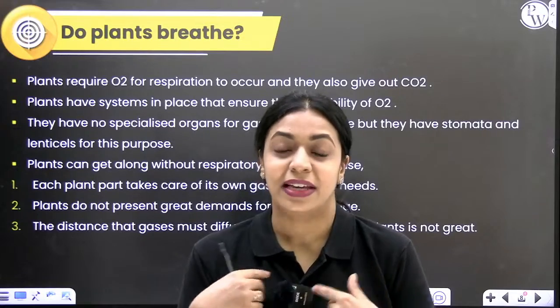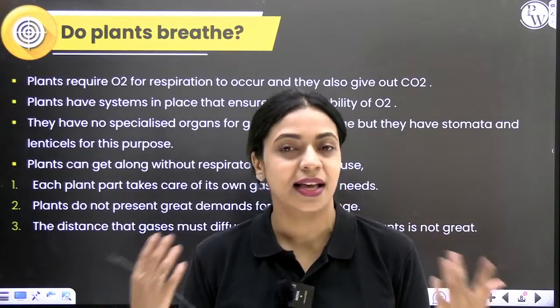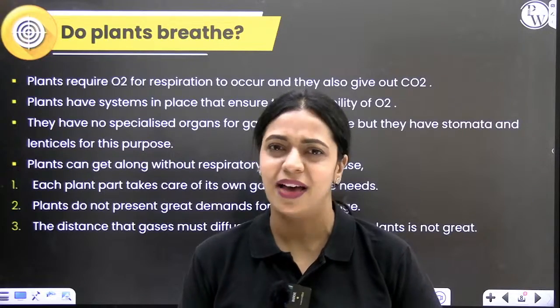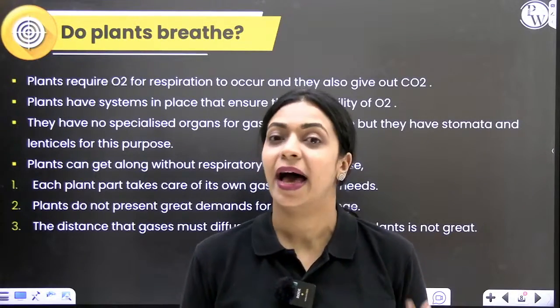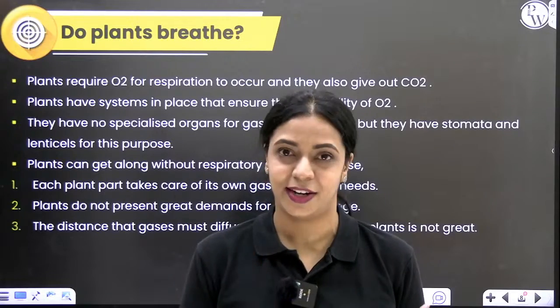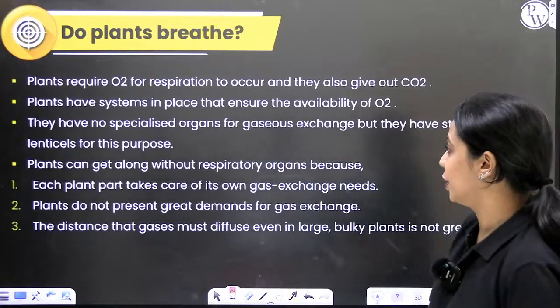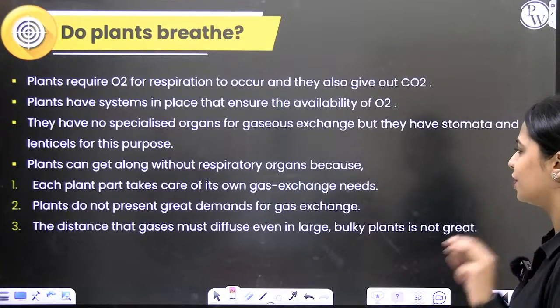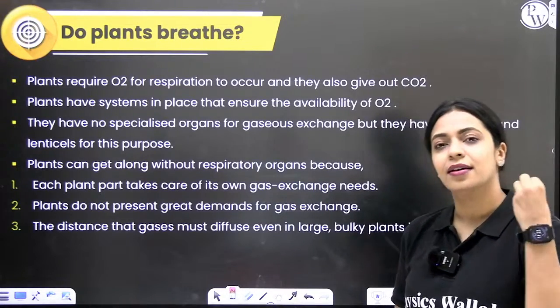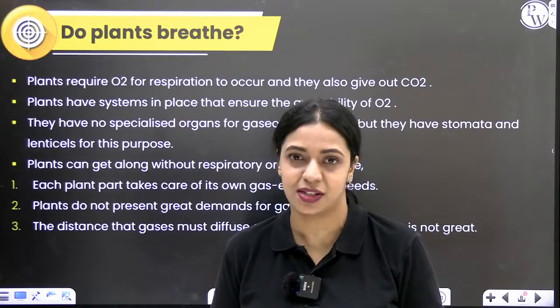We have an elaborate respiratory system, we have respiratory organs, lungs and all of that. But plants don't have any of those. Despite not having elaborate respiratory organs, plants still somehow manage to survive. How do they do it? That is the question we need to answer here. There are 3 reasons because of which plants can survive even in the absence of specialized respiratory organs.